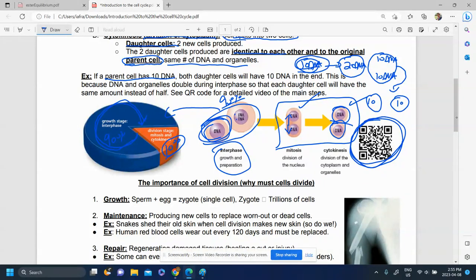So they had the same as the original parent. That original parent became these two. But in order not to lose DNA, you have to double first. Then when you divide, you're back to 10.